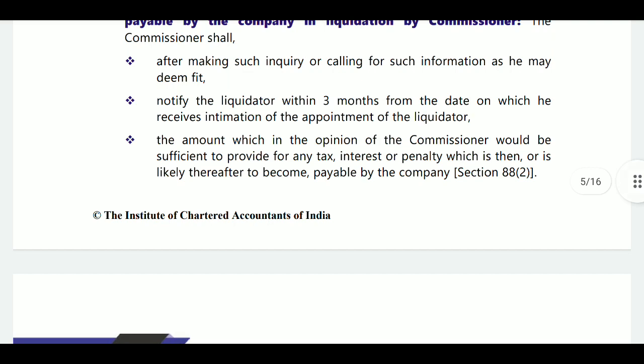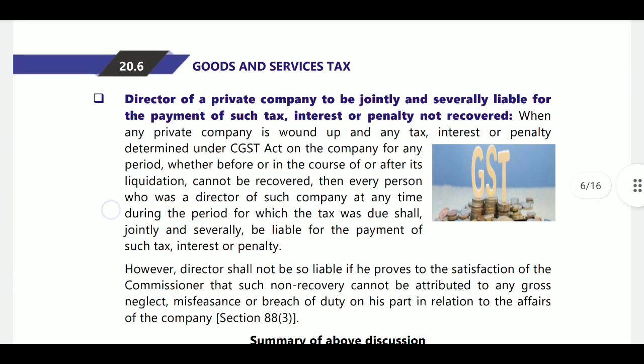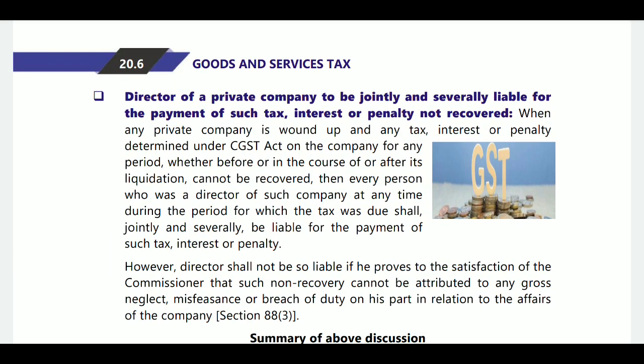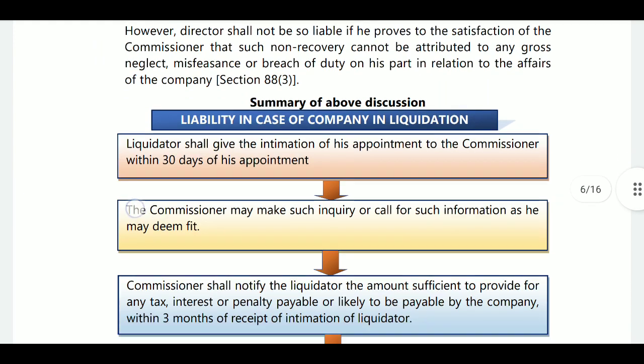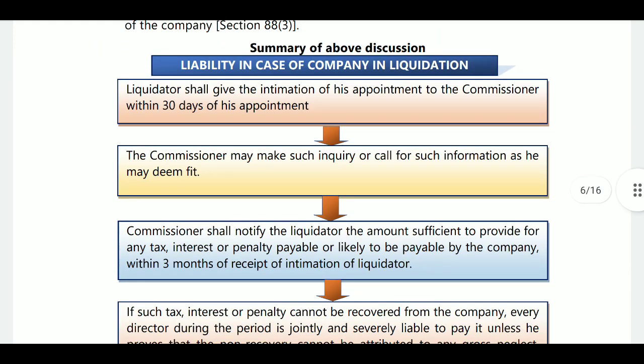If it is a private company, then the directors shall remain liable jointly and severally. Next, summary of the above discussions. Liability in case of companies in liquidation: the liquidator shall give intimation of his appointment to the commissioner within 30 days of his appointment.